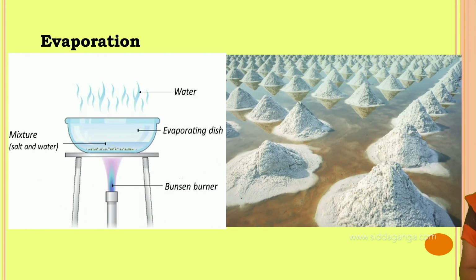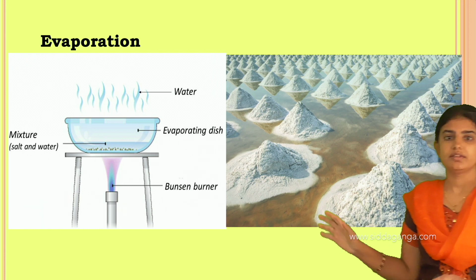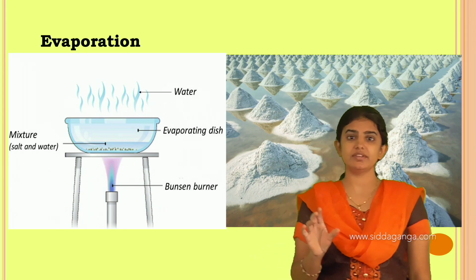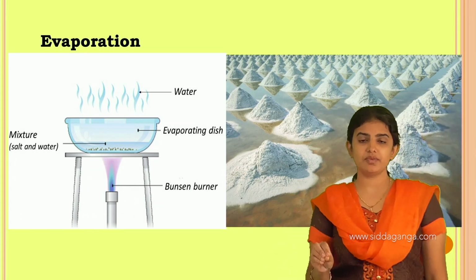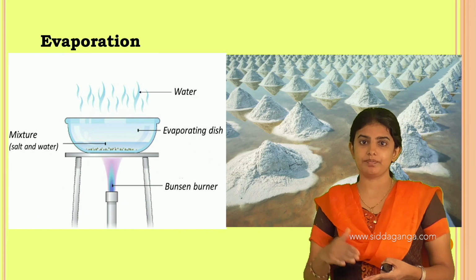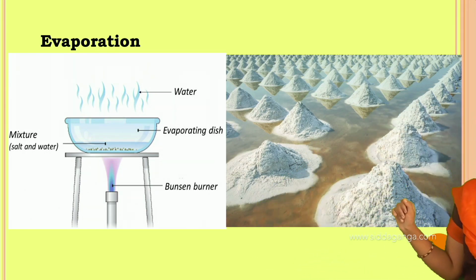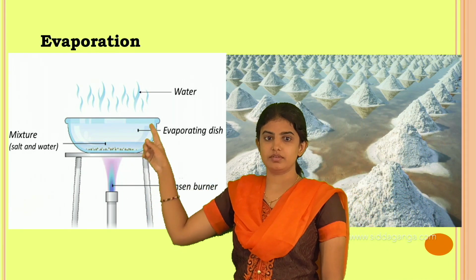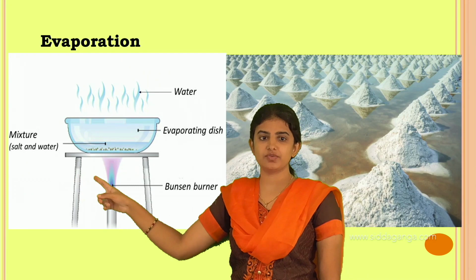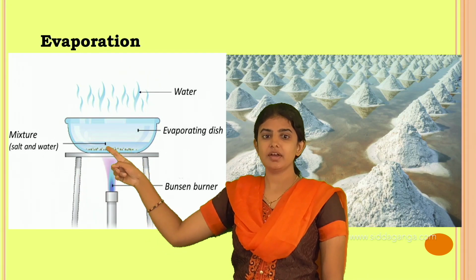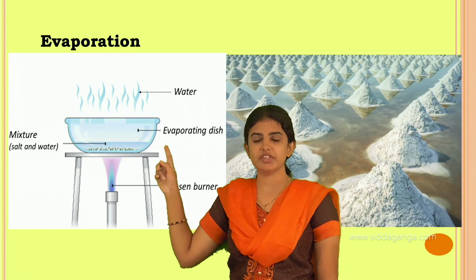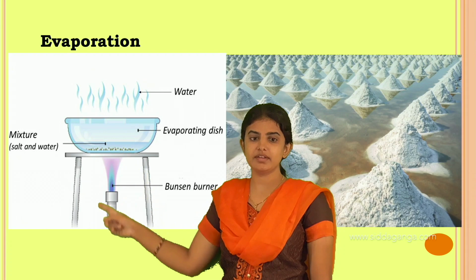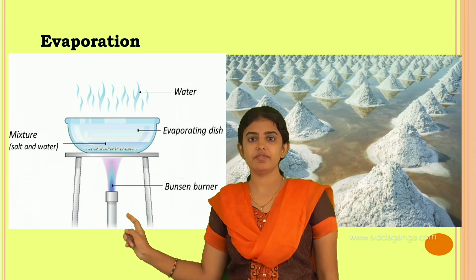Next one is evaporation. See, as I told, seawater contains salt which is mixed in it. This salt can be removed by the process of evaporation. See, in the evaporation process what will happen? See here, the mixture of salt as well as water we have to take in a container or any dish, an evaporating dish. See, below this big container there will be a burner.